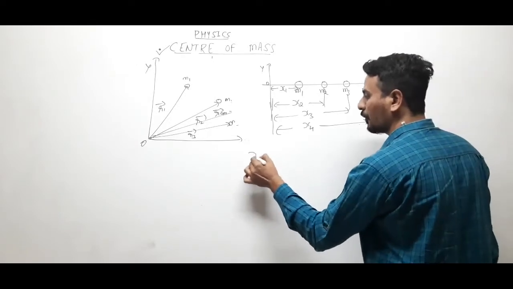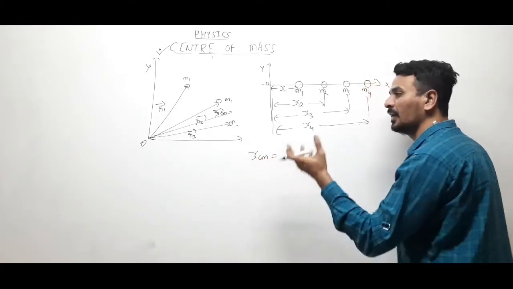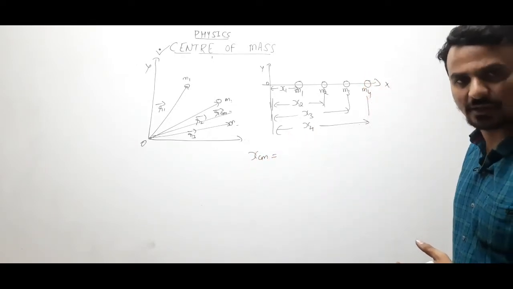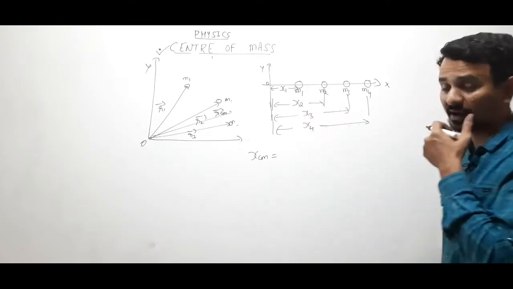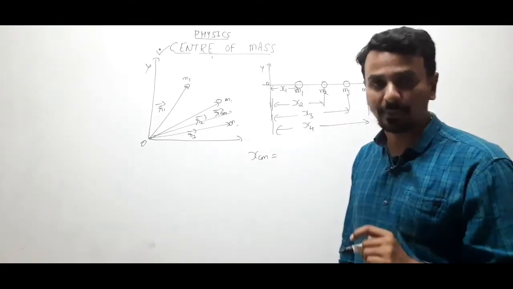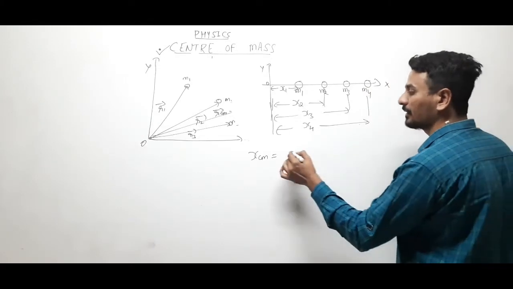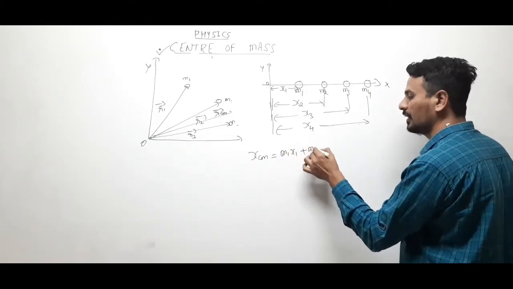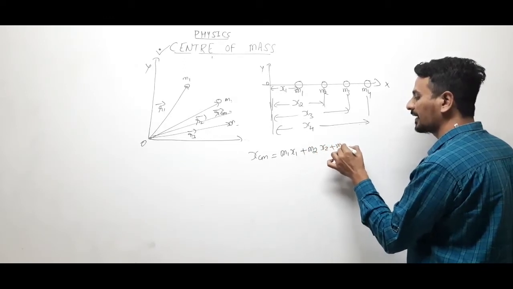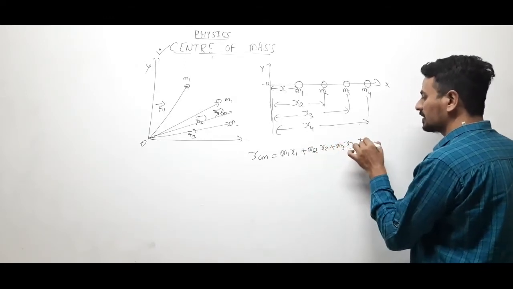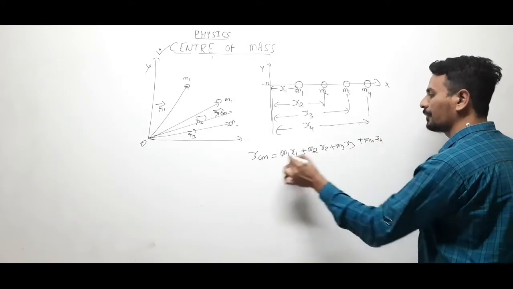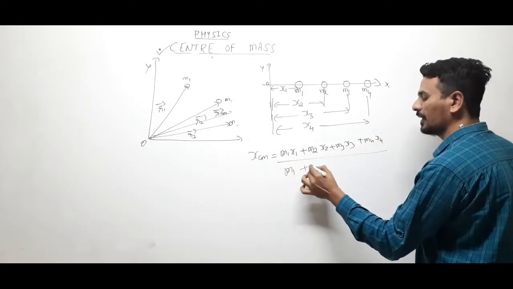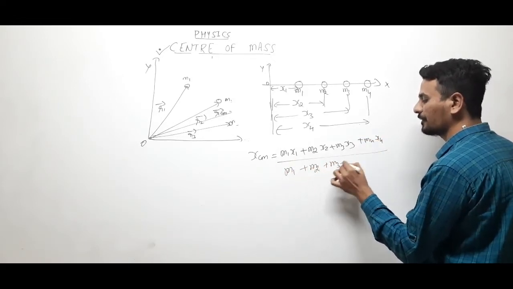We are using the same formula RCM, but RCM was the position vector, right? Here in that case particles were in xy plane, here they are all in same plane, so we will write it as in along one direction. So M1 x1, M2 x2, M3 x3 plus M4 x4 upon M1 plus M2 plus M3 plus M4.